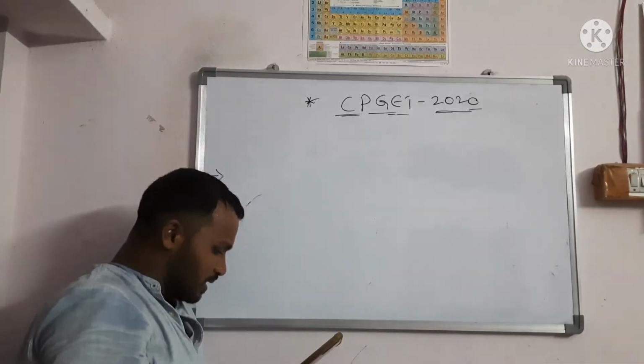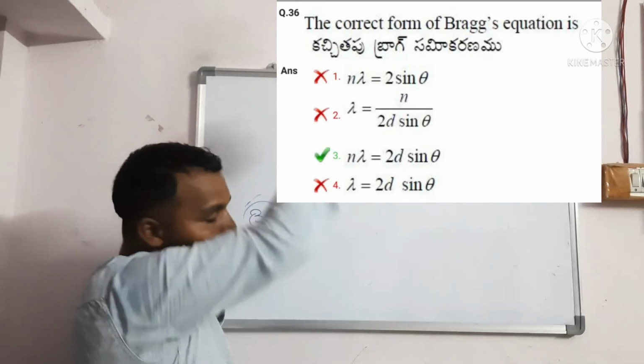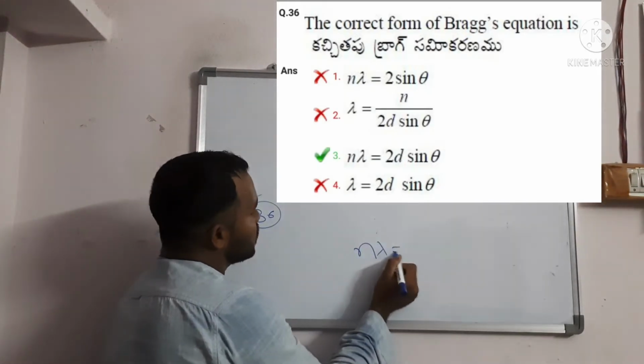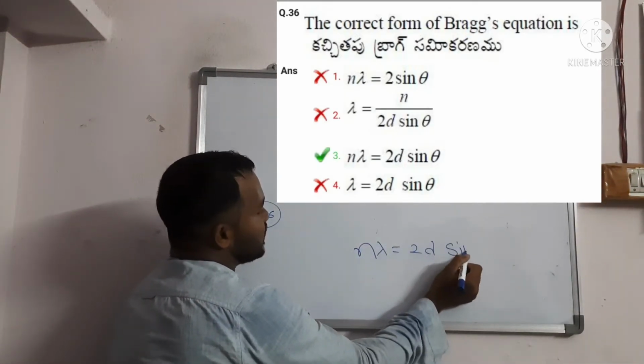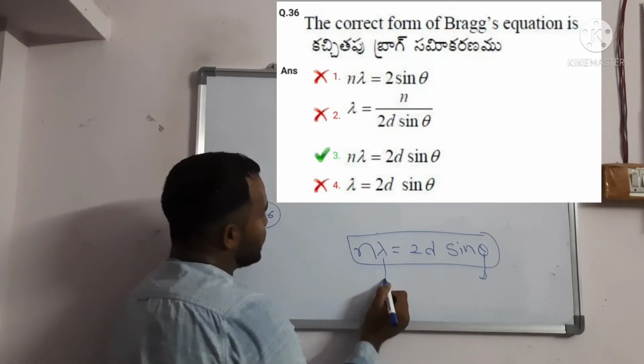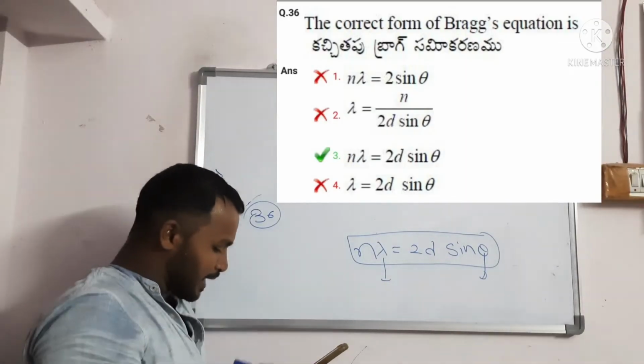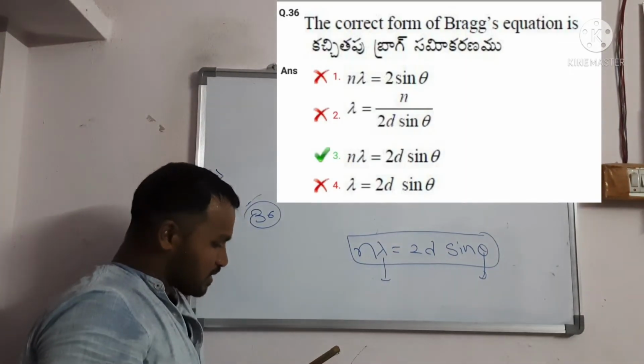Now question number 36, Bragg equation. Very, very important. What is the Bragg equation? Directly I am writing the answer. n lambda is equal to 2d sin theta. Here d is the interplanar distance, theta is the angle, and lambda is the wavelength. So from among those options, the third one is the correct answer. So next, 37.